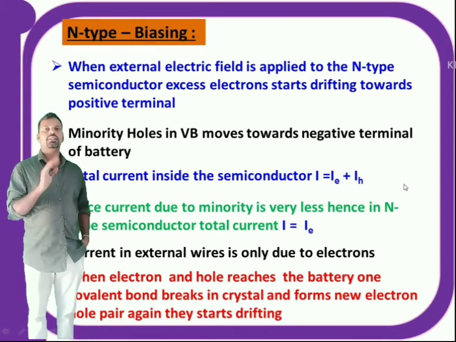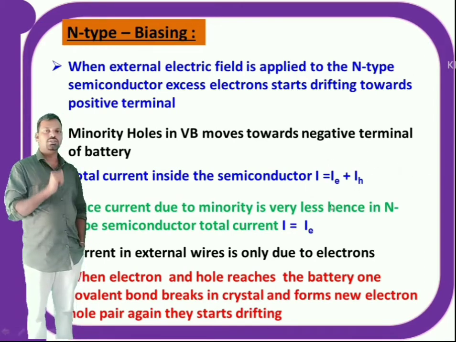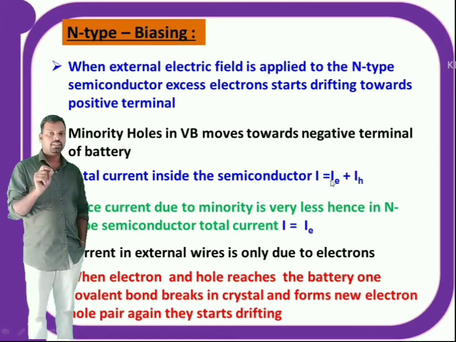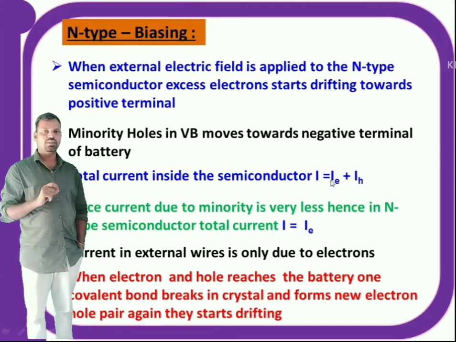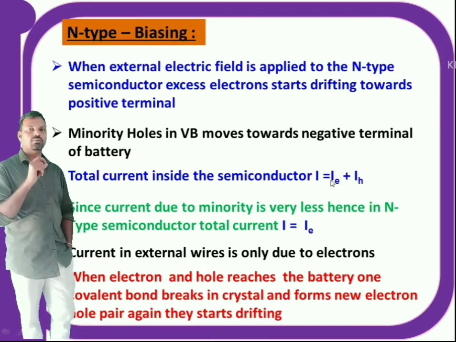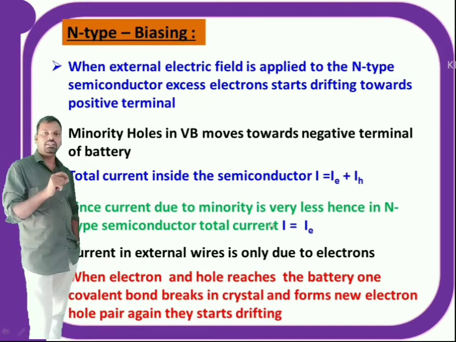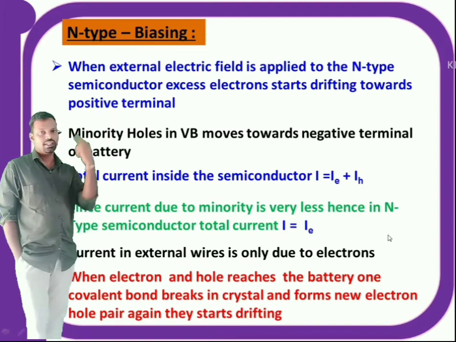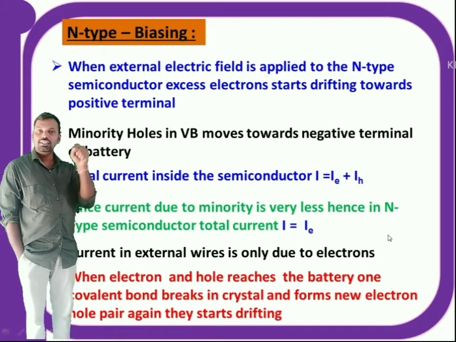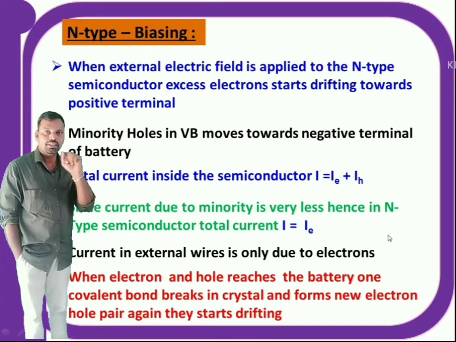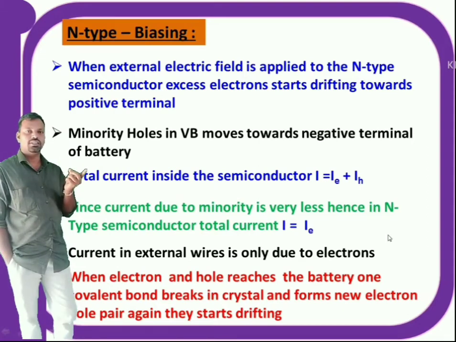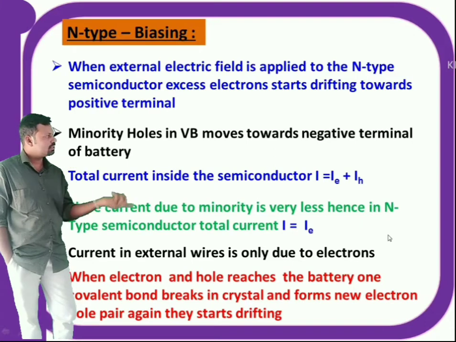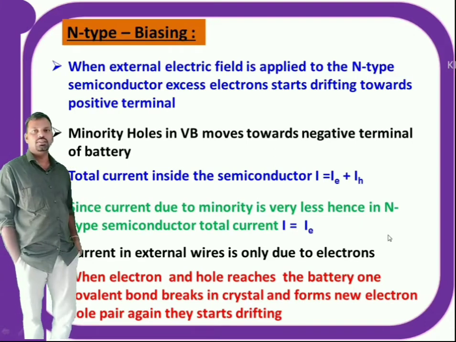So the total current in an n-type semiconductor is I equal to IE plus IH, but here IH is very small, it is negligible. So the total current I is equal to IE. But in external wires, the current is only due to electrons, because there are no holes in external wires. Holes are there only in the n-type material. So the current in the semiconductor is I equal to IE plus IH, but the outside current is only due to electrons.